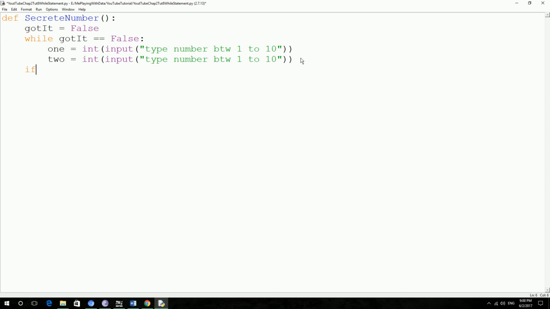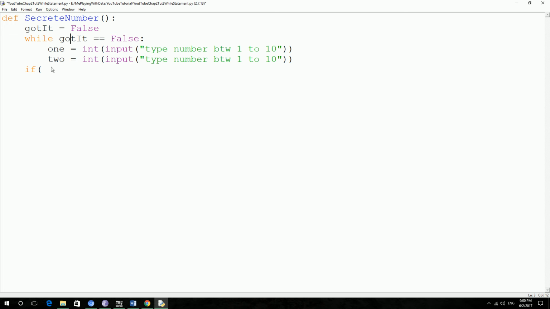So this is going to keep executing the statement till I get proper output from the user. I'm going to check a condition whether the number is between 1 and 10, both the numbers. If it is true, I'm going to make this thing true, so the condition is false. It gets out of the loop. If not, it's going to come back to this loop, get the numbers again, and check the condition again.